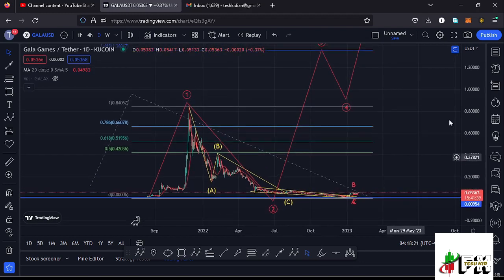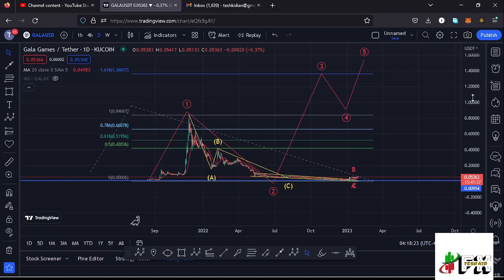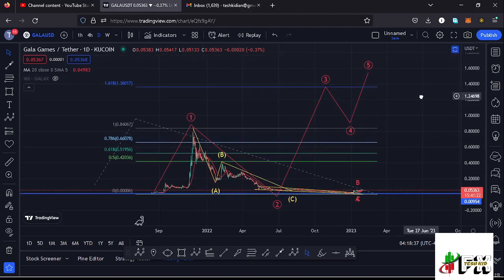And after seeing that low, whatever we expect next is a bounce to the upside in the formation of that higher Elliott wave count 3, and that is what I'm expecting on the long-term scenarios. And I also have a target area back to around the fib level 1.618, which perfectly lies at around the $1.36 mark, and that is the minimum that I'm expecting Gala Games to do on the long-term scenarios and also on the short-term scenarios. So let's be patient and see how that plays out, and I'll be keeping you updated.